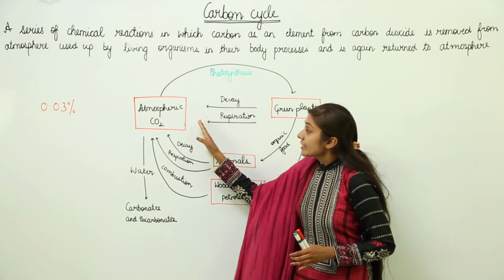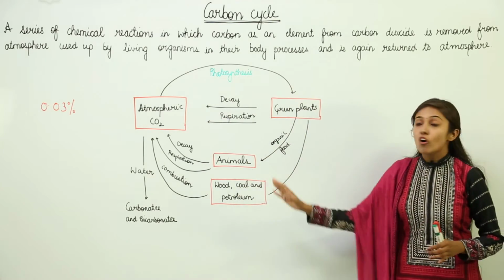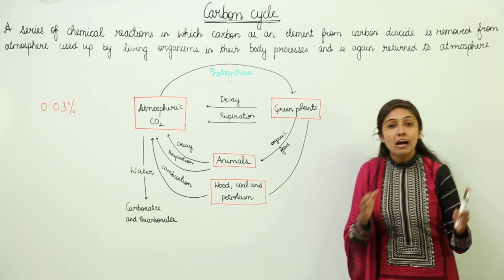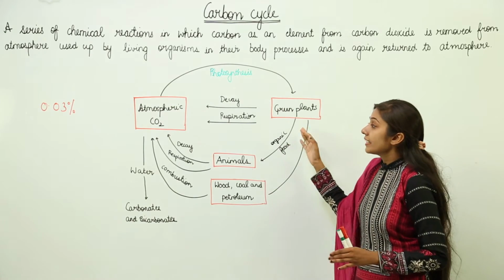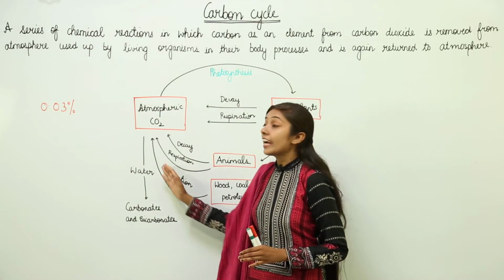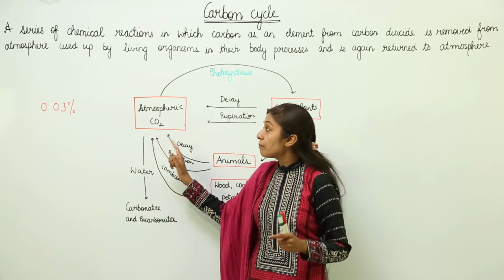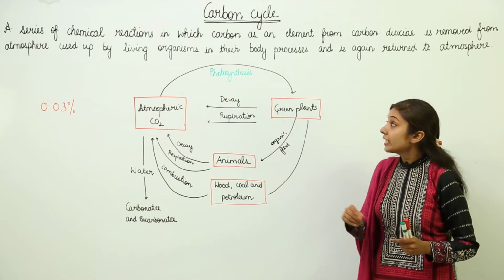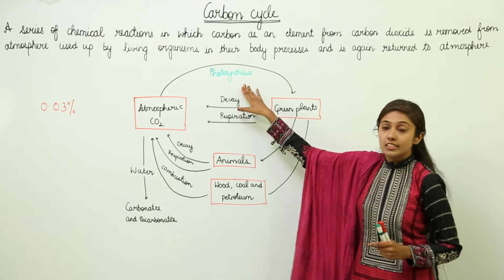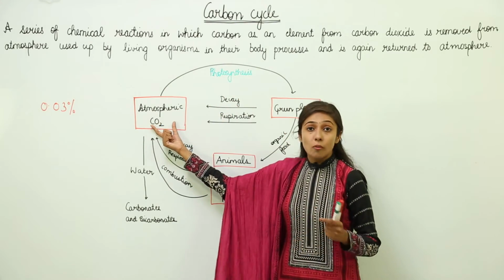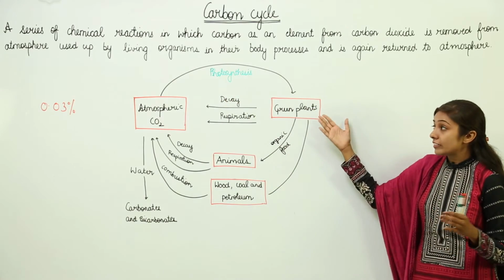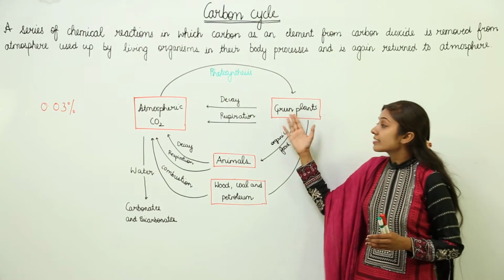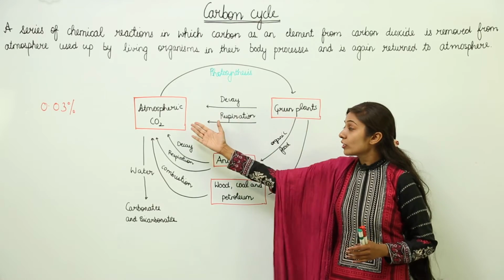So you can see that as a result of all these processes, what is happening in the end? Carbon dioxide is being released back into the atmosphere. So this is how the carbon cycle is operating in nature. In photosynthesis, it is used as a raw material to produce food by the green plants, and when these green plants decay, CO2 is released back into the atmosphere.